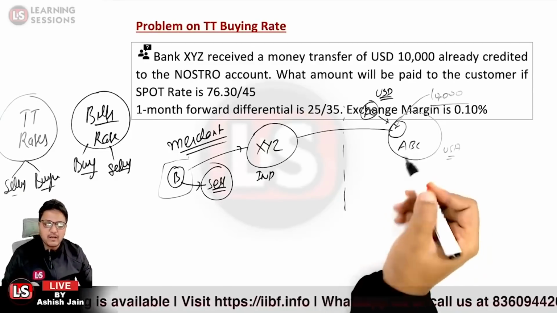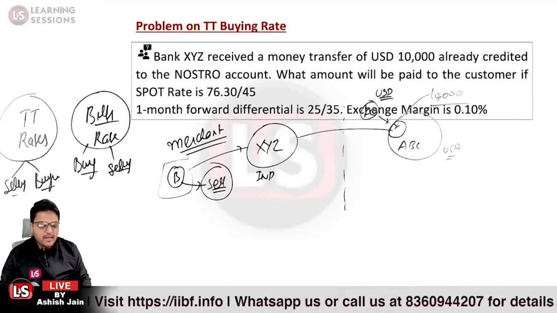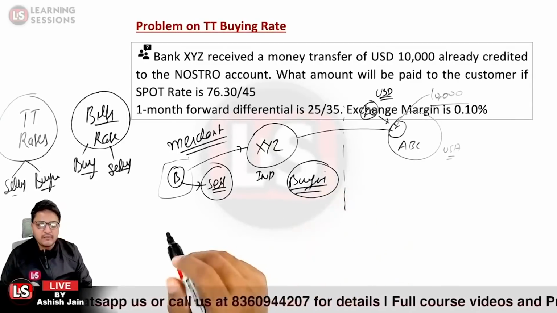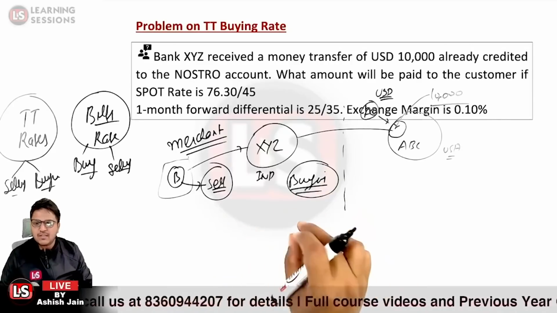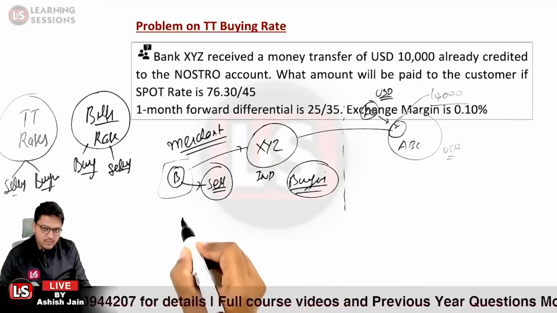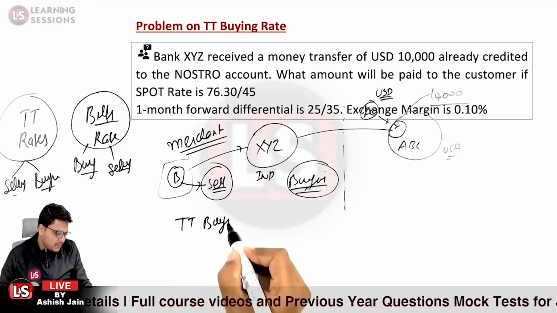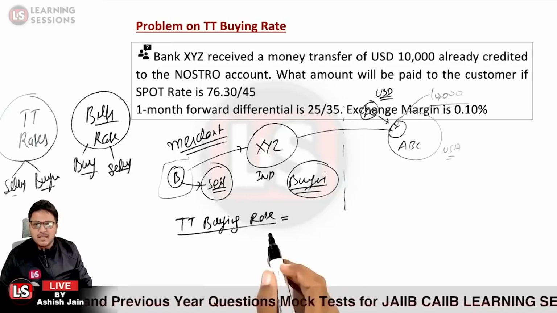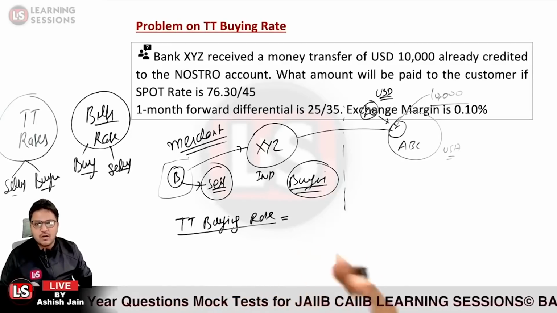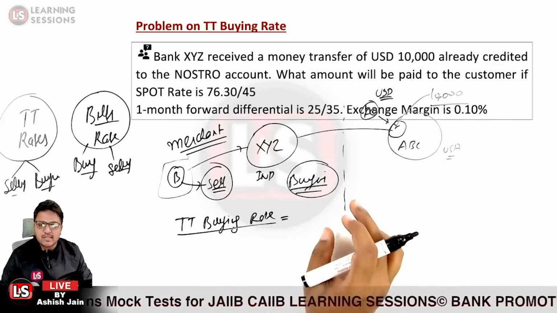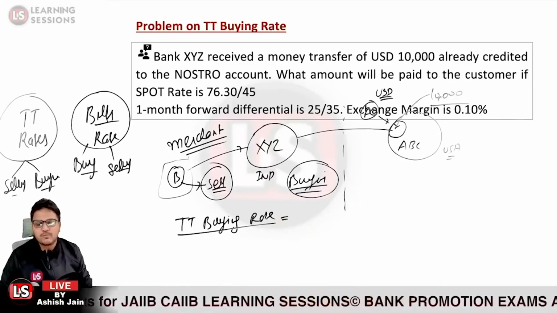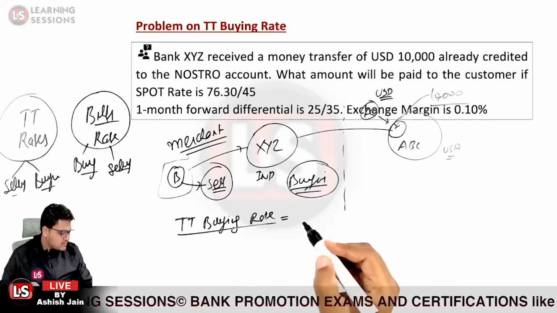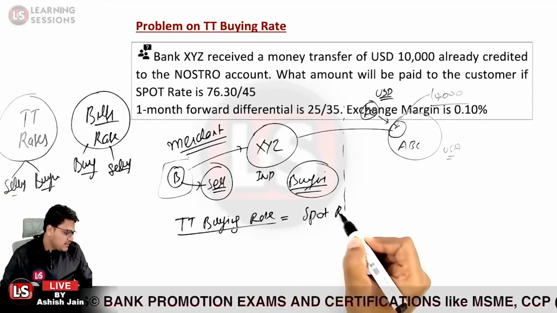Now we have already seen that it was a TT rate which was applicable, and it is the buying rate that is to be quoted. We'll be discovering the price using the TT buying rate formula. What is the TT buying rate formula? Because the transaction is on the same date itself, we'll be calculating the transaction on the spot rate itself. So no forward differential is used in any TT rates. It will be the buying rate, and it will be the spot rate.